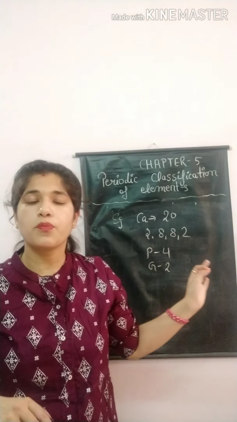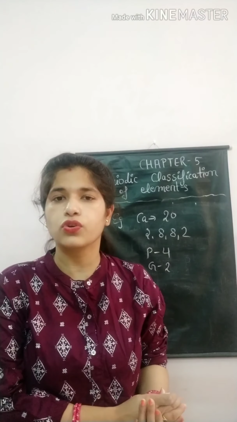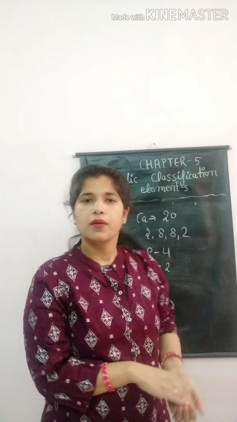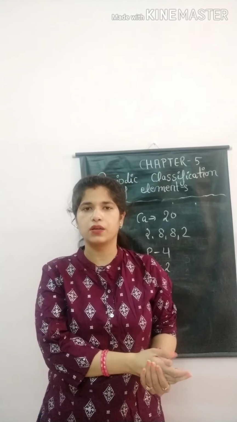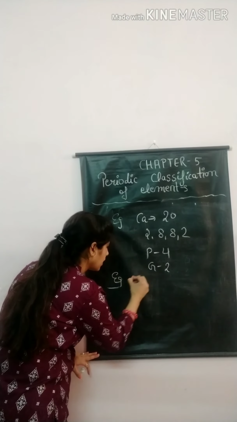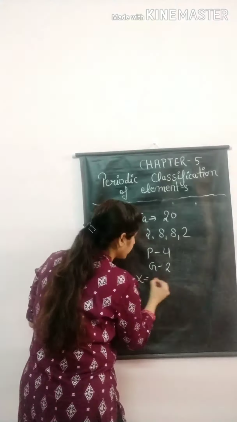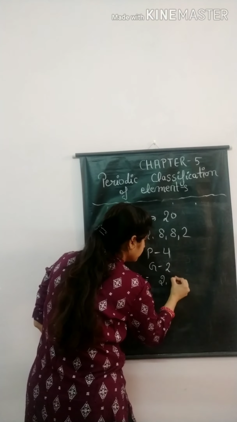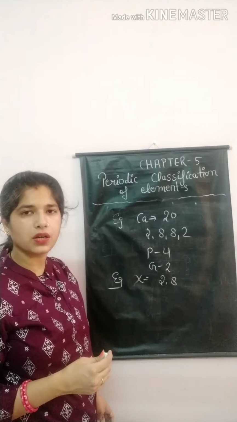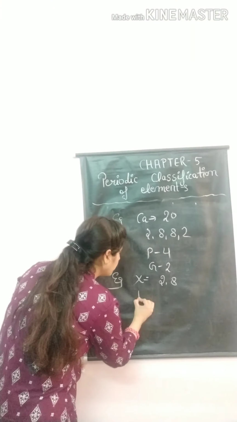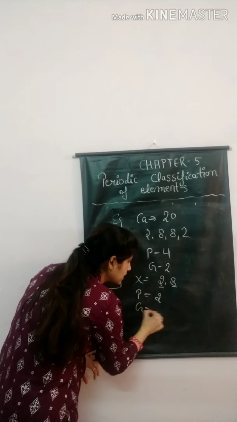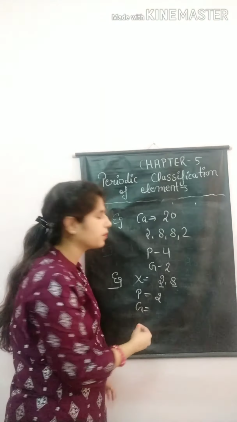And this is the most important question that comes every year in your CBSE exam: how will you find the group number and how will you find your shell number or period number. For example, one question that came in your CBSE exam: element X has the general configuration 2, 8. What is the group number and what is the period number of this element X? Your period number is 1 shell, 2 shell, that is 2. Your group number: the outermost electrons are 8, so your group number is 18.